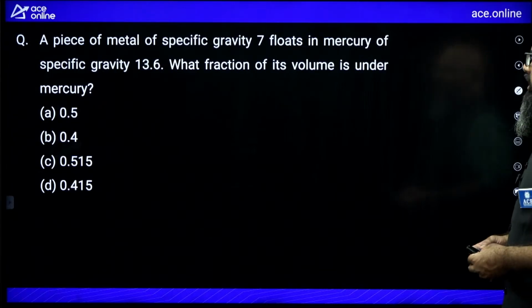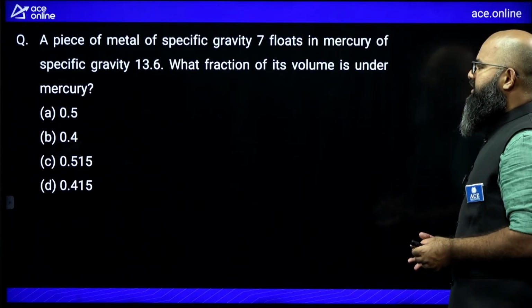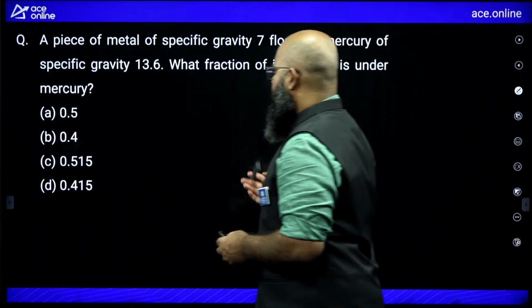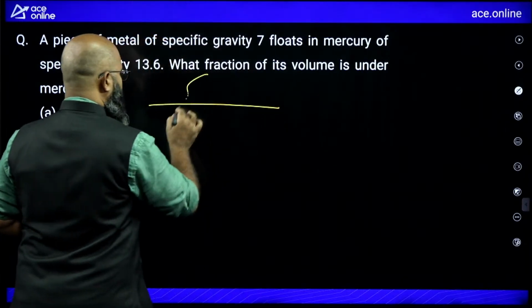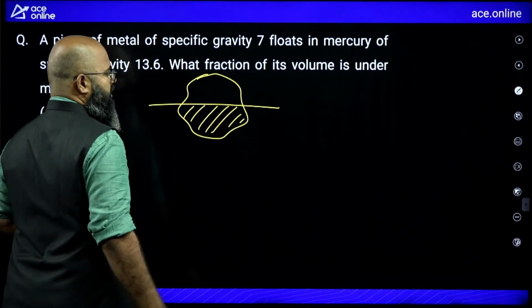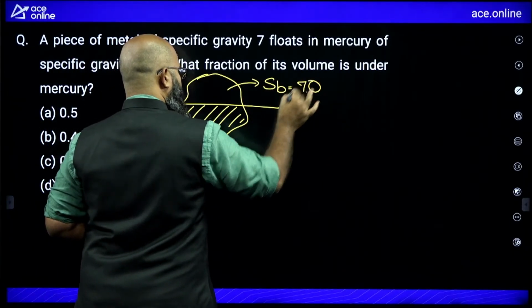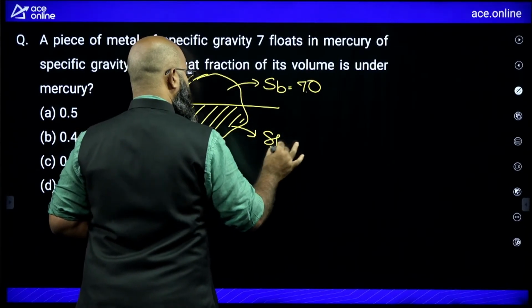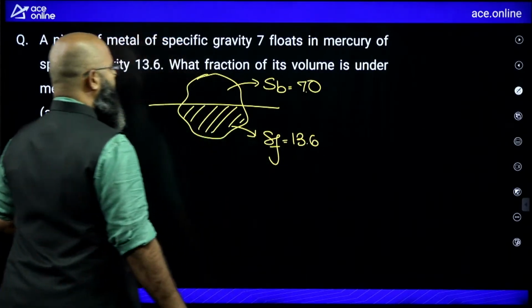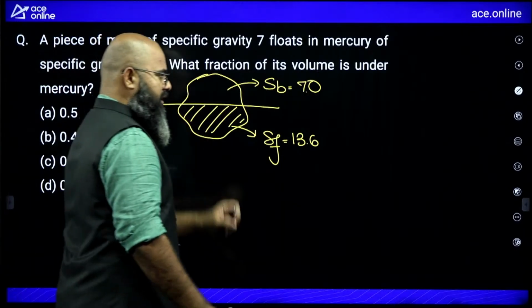A piece of metal of specific gravity 7 floats in mercury of specific gravity 13.6. What is the fraction of its volume under the mercury? Okay. So imagine you are having mercury over here. This is having S of body equal to 7. S of fluid is equal to 13.6. What is the fraction of volume under mercury? That means this volume is being asked over here. How do we answer this?